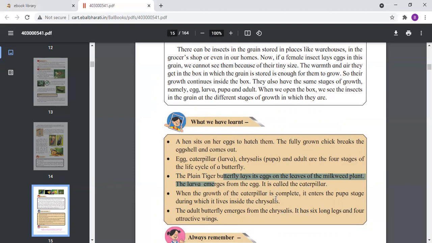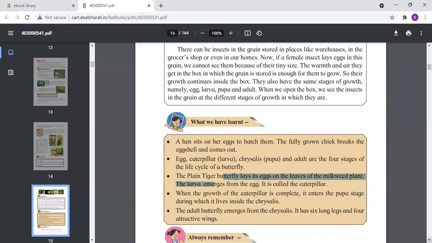When the growth of the caterpillar is complete, it enters the pupa stage, during which it lives inside the chrysalis. The adult butterfly emerges from the chrysalis. It has 6 long legs and 4 attractive wings. So this was lesson number one from standard fourth, life cycle of the animals.